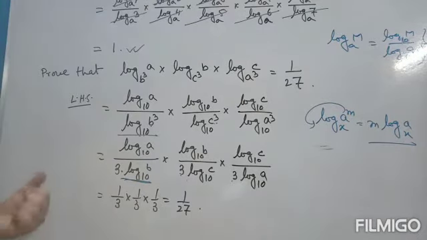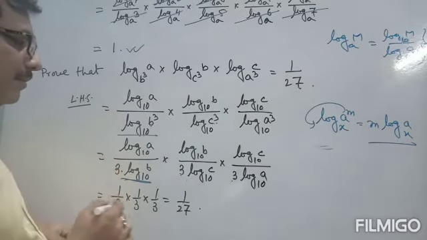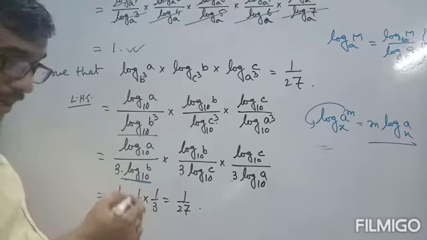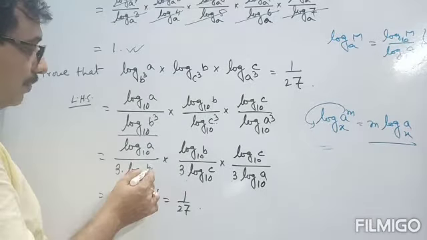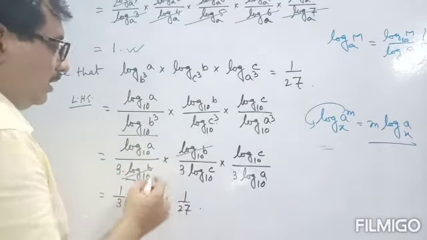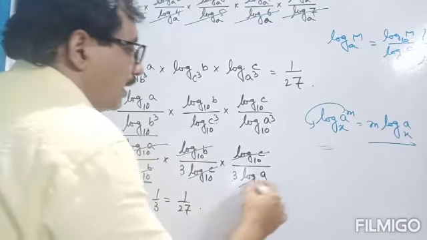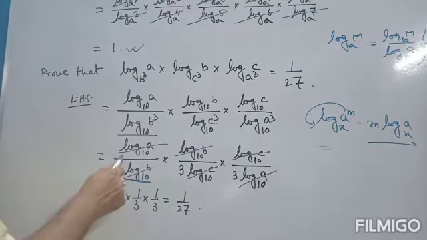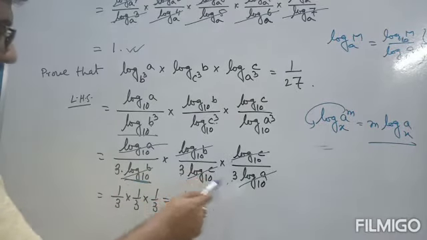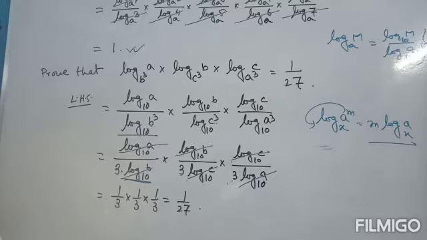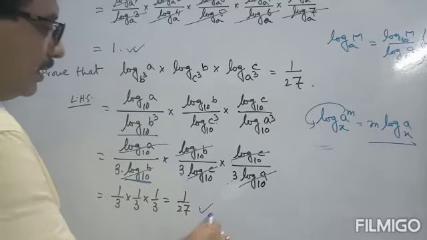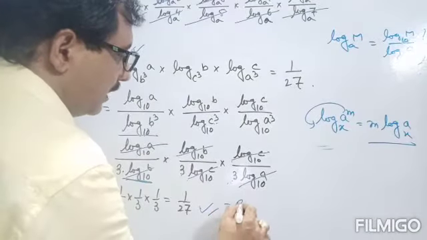So what is the value now? Again, as previous: sum, log b to the base 10, log b to the base 10, log c to the base 10, log c to the base 10, and log a to the base 10, log a to the base 10. So we get only 1 by 3 each time, 1 by 3, 1 by 3, 1 by 3, 1 by 3, 1 by 3. This is nothing but 1 by 27. That is equal to the right hand side.